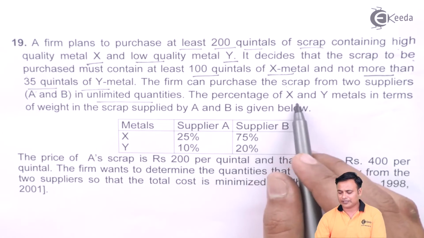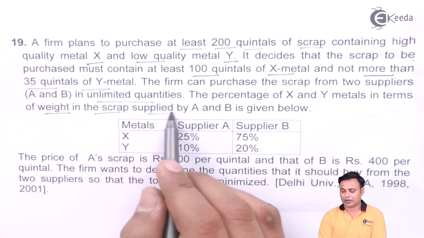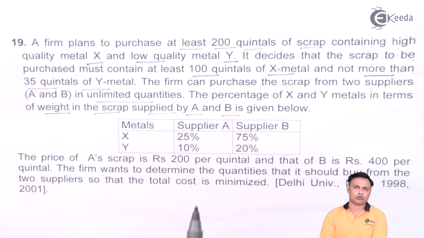The percentage of X and Y metals in terms of weight in the scrap supplied by A and B is given below.